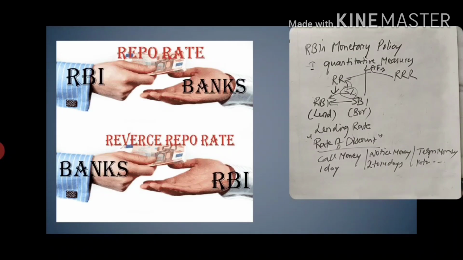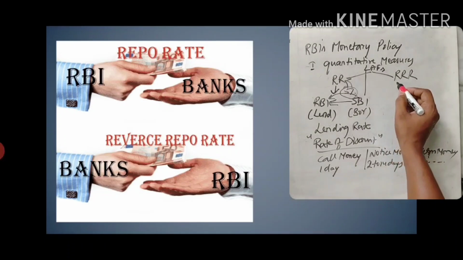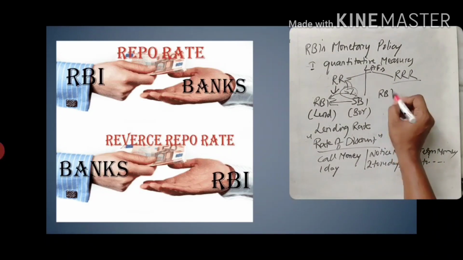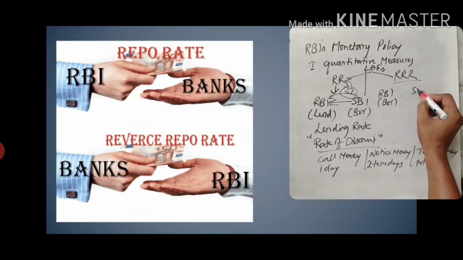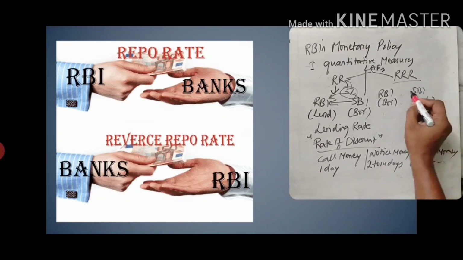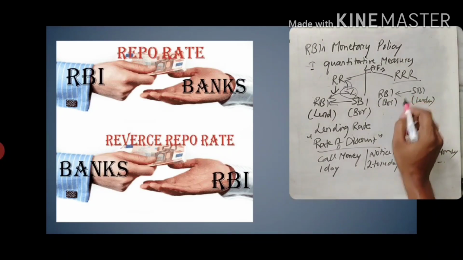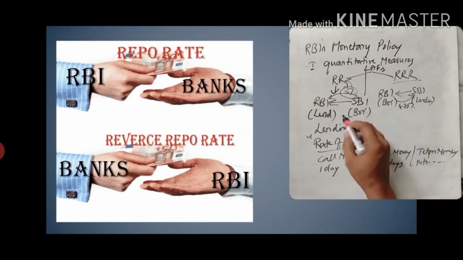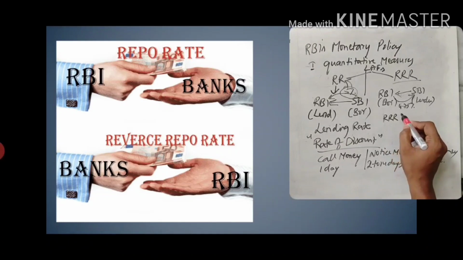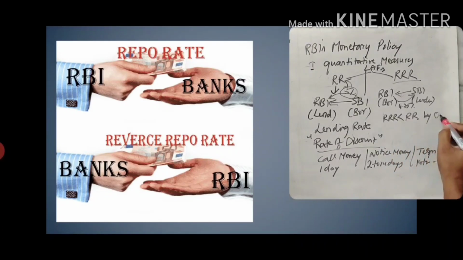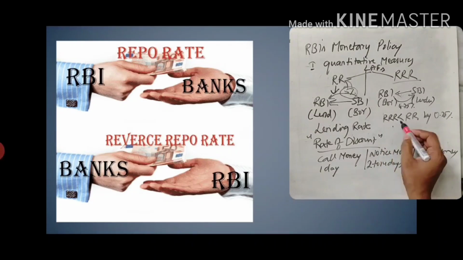So these RR and RRR are used for short-term borrowings. Under RRR, the mechanism will be reverse. RBI will become the borrower and SBI will become the lender. Whenever additional funds are parked in SBI, that additional fund will be parked with RBI. Here the RBI will give some percentage of interest. Always note that the RRR is always less than the RR by 0.25 percentage. If RR is 5%, then RRR will always be 4.75%.